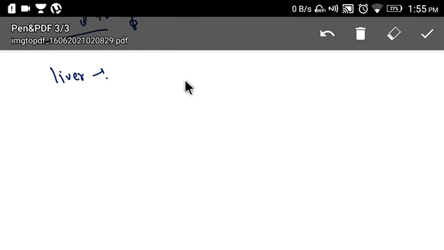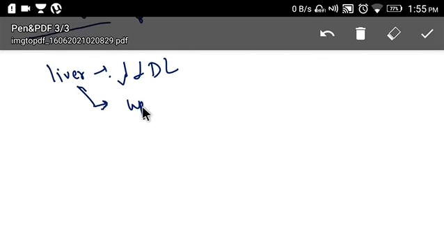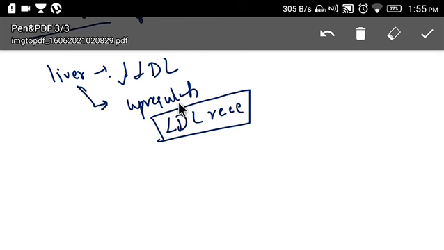If you take the liver, it decreases LDL level, right? This is mainly by upregulating LDL receptors. By upregulating LDL receptors, it decreases LDL levels, right?